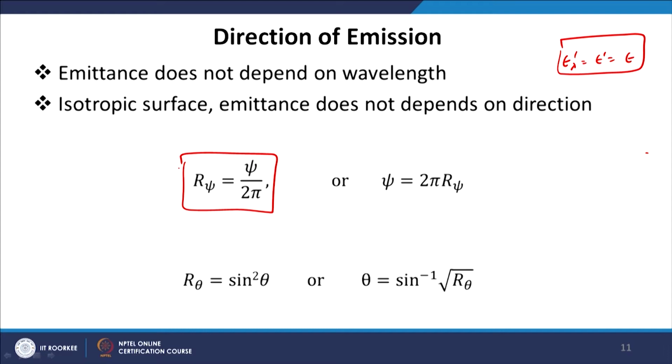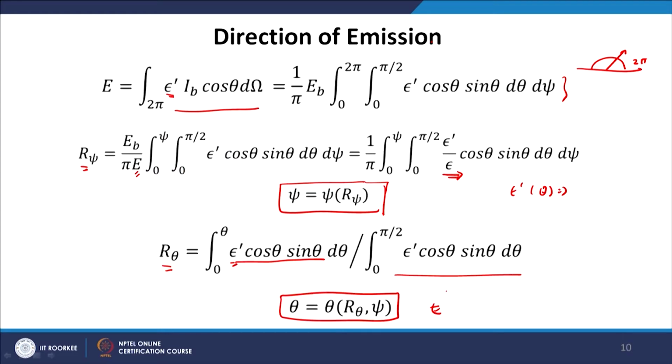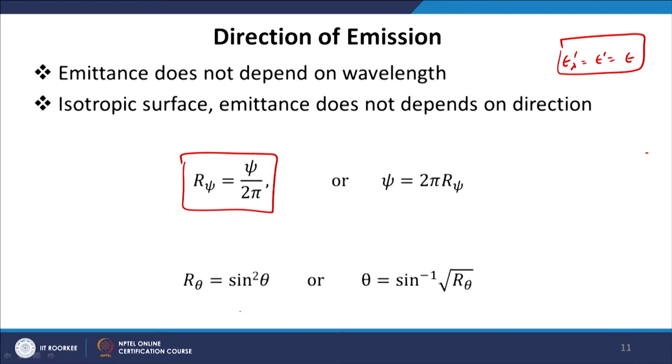Similarly, this equation is simplified as R theta is equal to sin squared theta, or theta is equal to sin inverse of root R theta. So, we pick a random number, take its square root, and take its sine inverse, and we get the direction theta. So, in this way we can find out the direction of emission, theta and psi, for different types of surfaces, isotropic or non-isotropic.